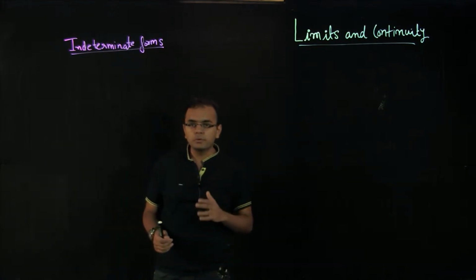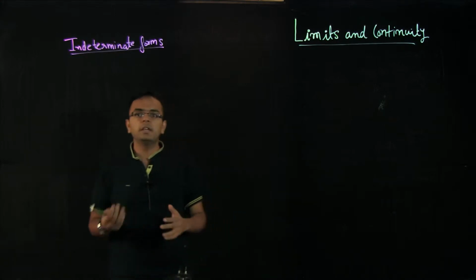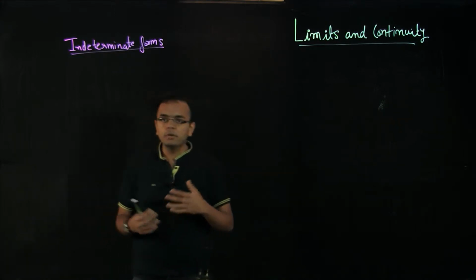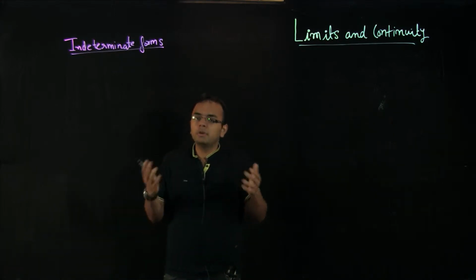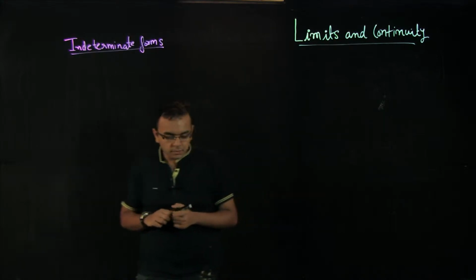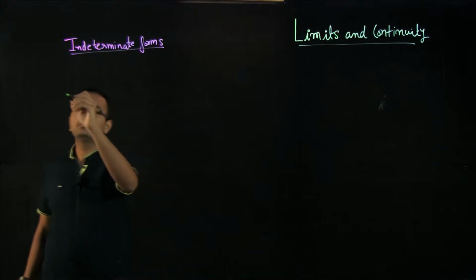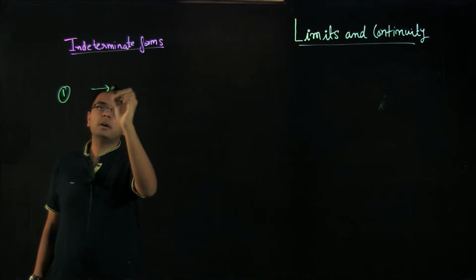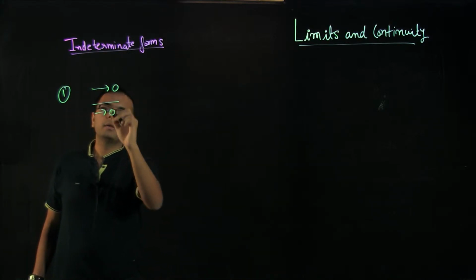That approaching 0 by approaching 0 is a form which we really cannot evaluate. We cannot really know what the value would be, and if you don't know what the value will be, these are the values which are called indeterminate forms. So there are 6 types of indeterminate forms that I want to cover today. One is the approaching 0 by approaching 0 form.